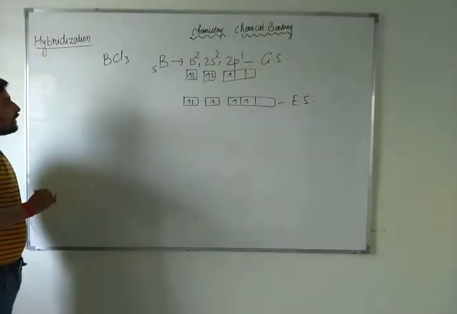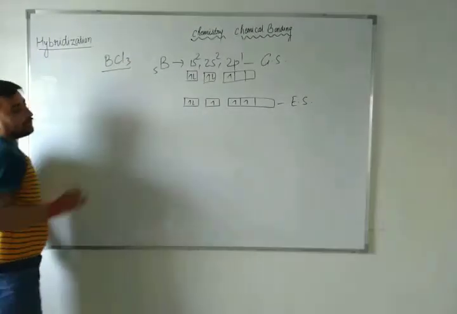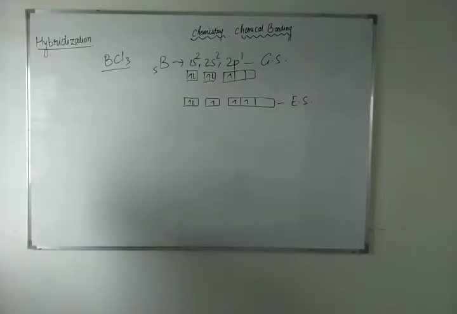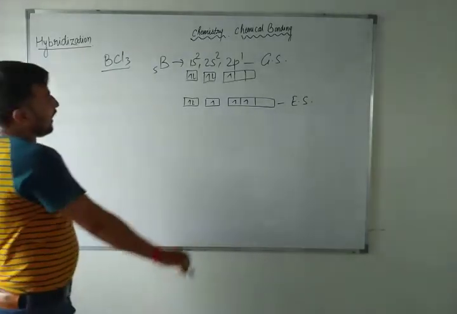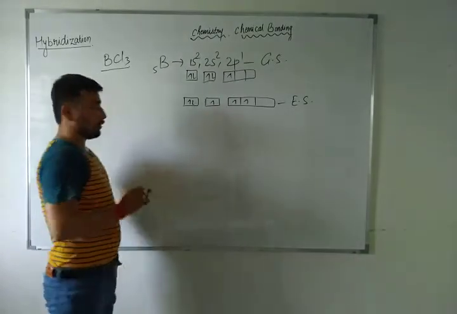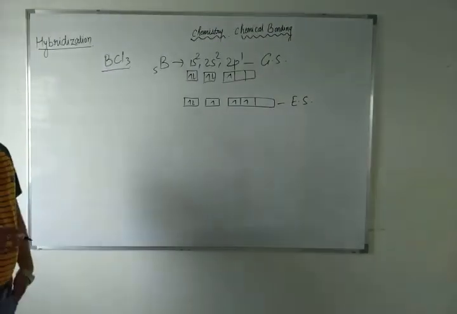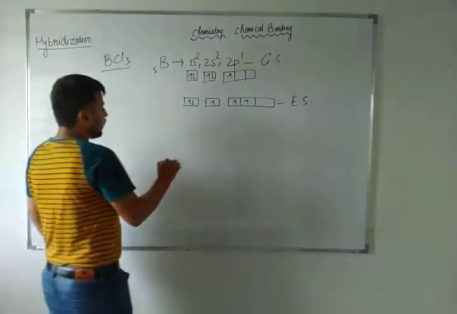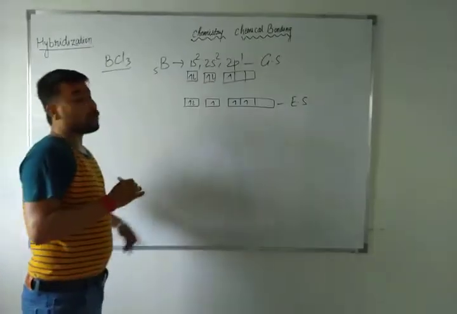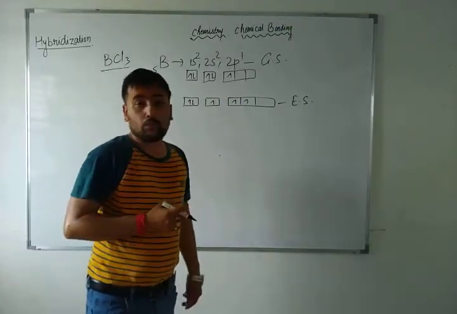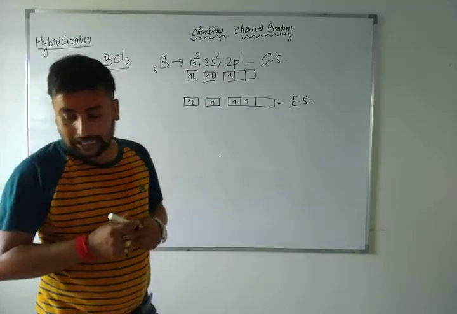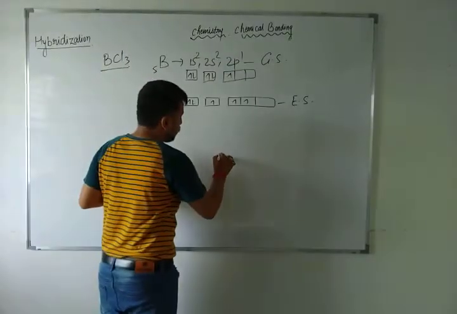So here you can see the 3 chlorine atoms are there. How many chlorine atoms? 3 chlorine atoms. So now how will they arrange? Just suppose the boron's 3 valence electrons, 2s1 and 2p2. Now how will these 3 valence electrons arrange? If I draw the valence electrons or the orbitals of 2s1, 2px1 and 2py1, then how will the shape be? I am just showing you.